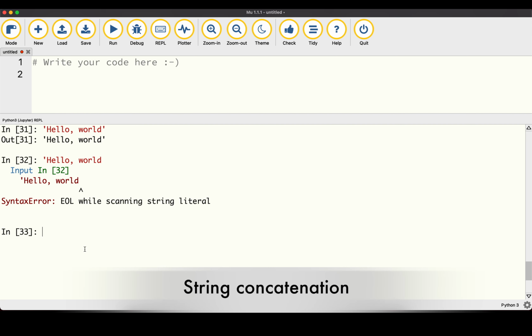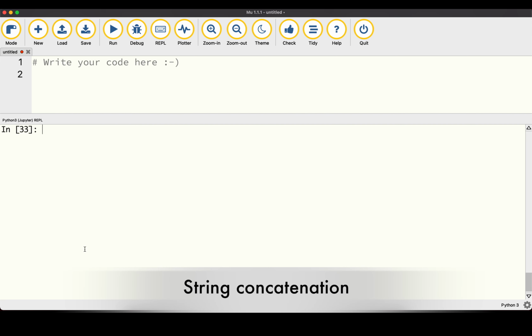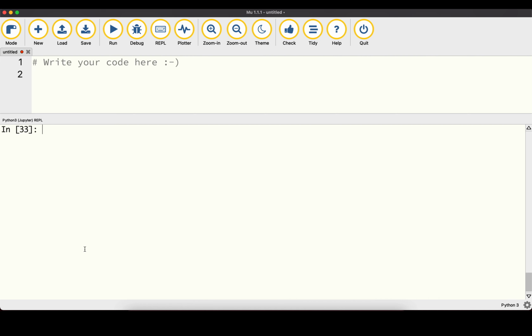We can also use math operations on our strings and concatenate them, meaning adding them together. So let's say for example we have 2 names, Alice and Bob. Those of course are strings because they have those quotation marks around their names, and we can add them together with a plus operator.